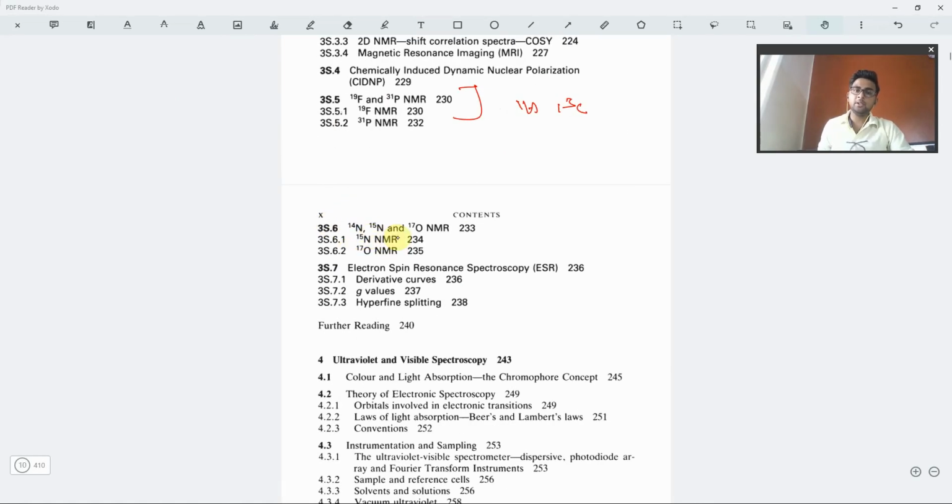Then we have this for nitrogen, all these things you can give a read. Other than that, it is not required. Okay.